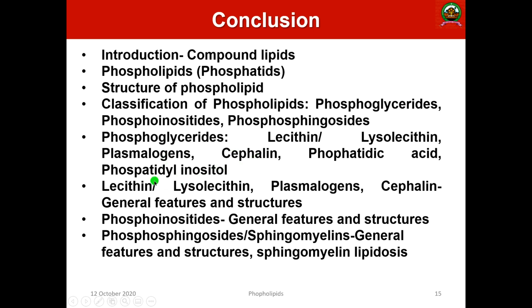We discussed the details of lecithin or lysolecithin, plasmalogen and cephalin, their general and structural features. Then we discussed the phosphoinositides, their general features and structures. Then the phosphosphingoside or sphingomyelin, their general features and structure. Then we discussed Niemann-Pick syndrome, or sphingomyelin lipidosis.